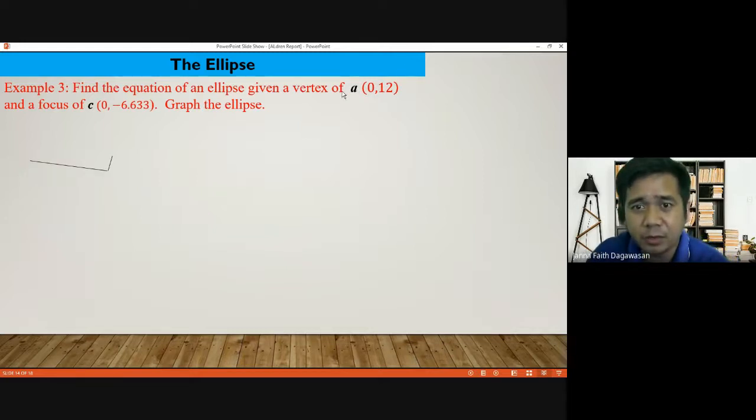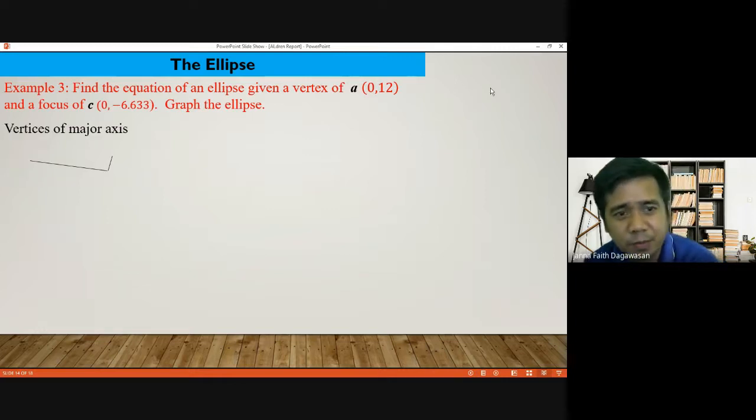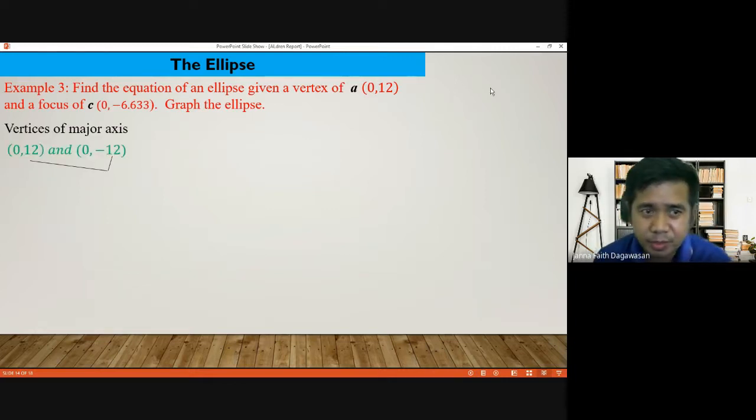Here, the vertex is given, represented by A. Then the focus is represented by C. So we need to find B. So let's solve.